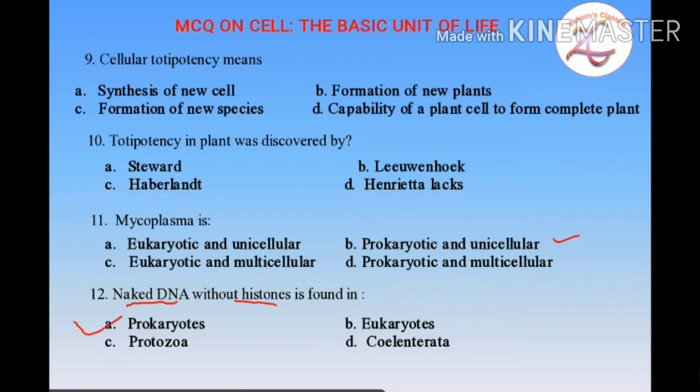So the option is prokaryotes, because the others are all eukaryotic options, protozoa and coelenterata. In a eukaryotic cell you will find the genetic material enclosed inside a nuclear membrane, and you will find that DNA is associated with histone proteins. So here the correct option is prokaryotes, option A.